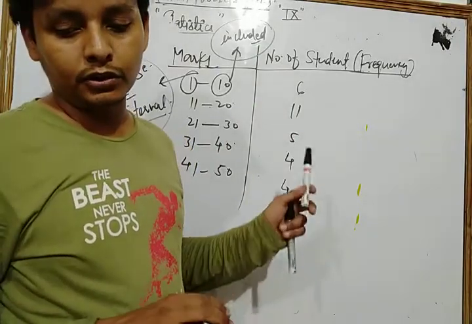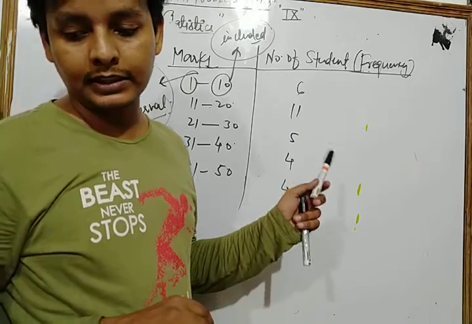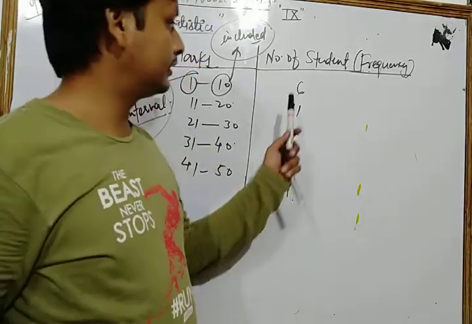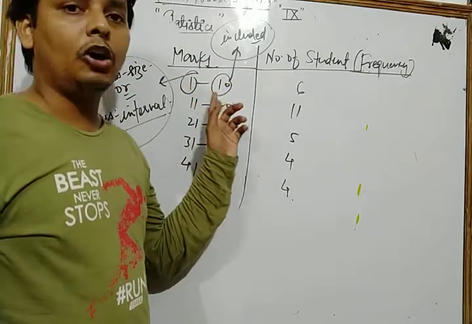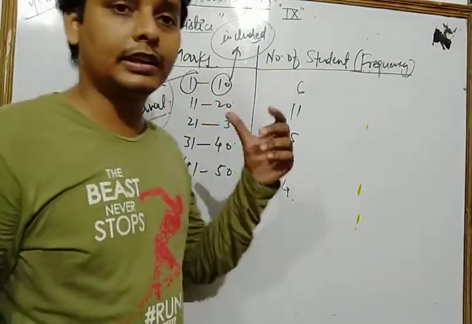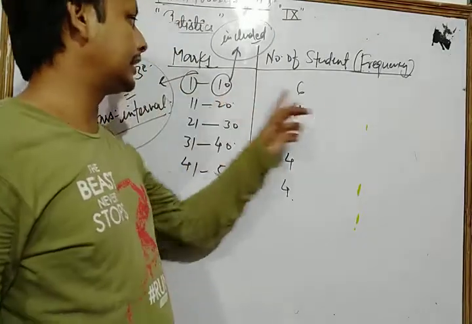The number of observations falling in a particular class is the frequency of that class. So how many students secured marks between 1 to 10? That is 6.